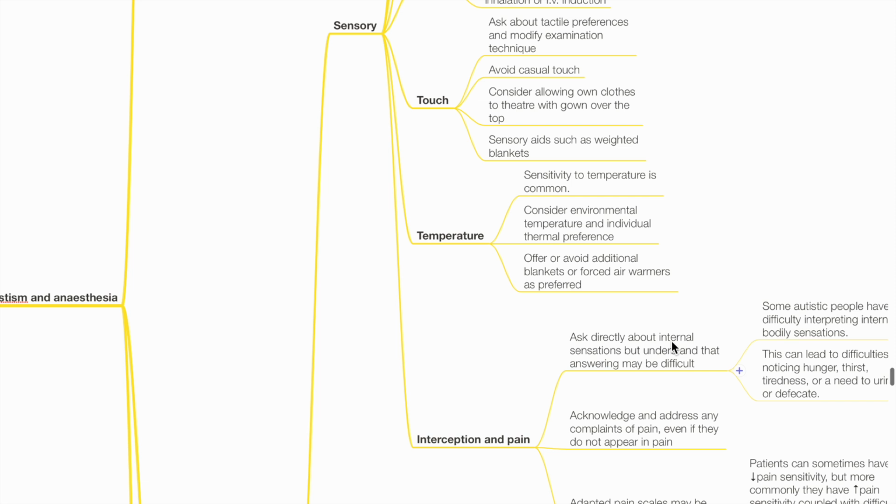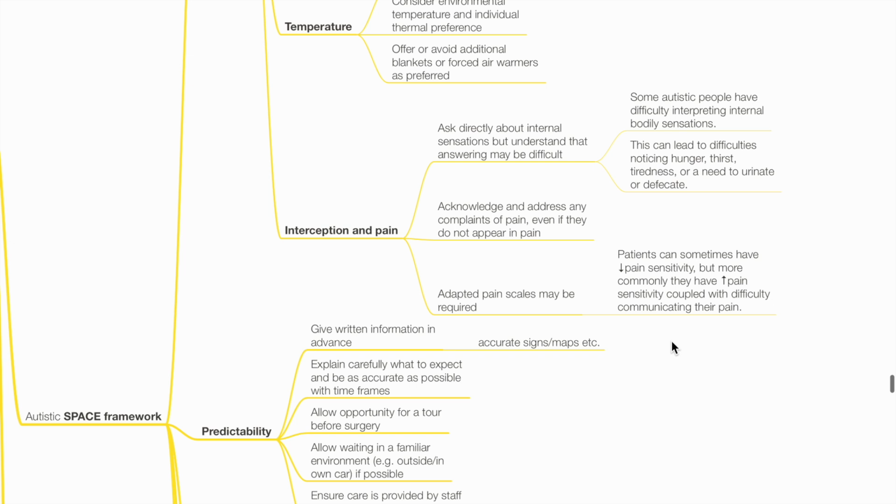Temperature. Sensitivity to temperature is common. Consider environmental temperature and individual thermal preferences. Offer or avoid additional blankets or forced air warmers as preferred. Internal sensations and pain. Ask directly about internal sensations, but understand that answering may be difficult. Some autistic people have difficulty interpreting internal bodily sensations. This can lead to difficulties noticing hunger, thirst, tiredness, and a need to urinate or defecate.